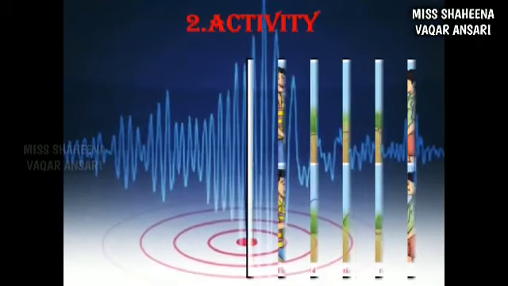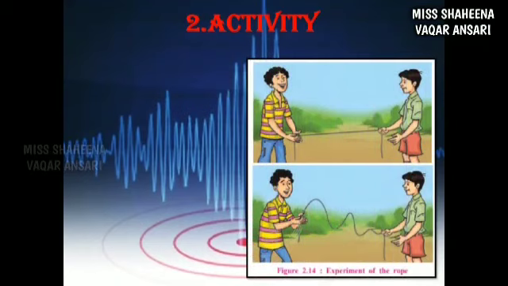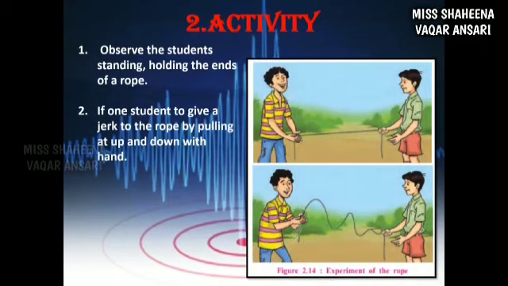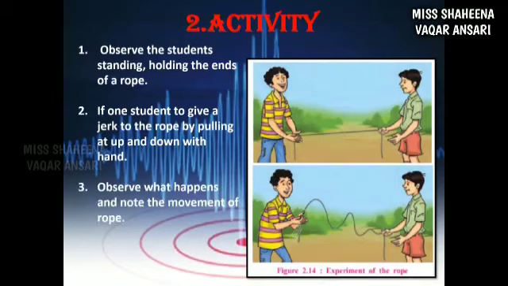Another activity we have here, students. As shown in the figure, make the students stand holding the end of a rope. Ask one student to give a jerk to the rope by pulling it up and down with the hand. Observe what happens and note the movement of the rope.